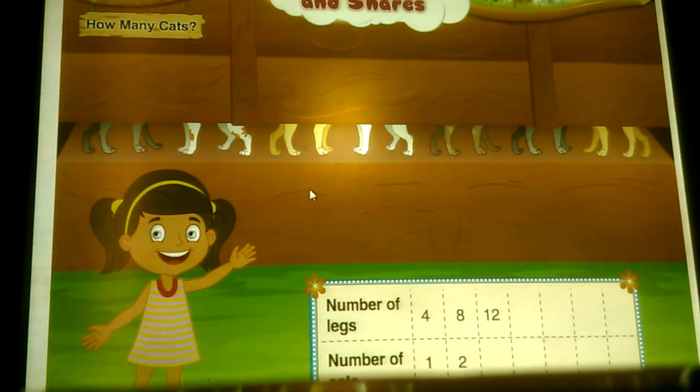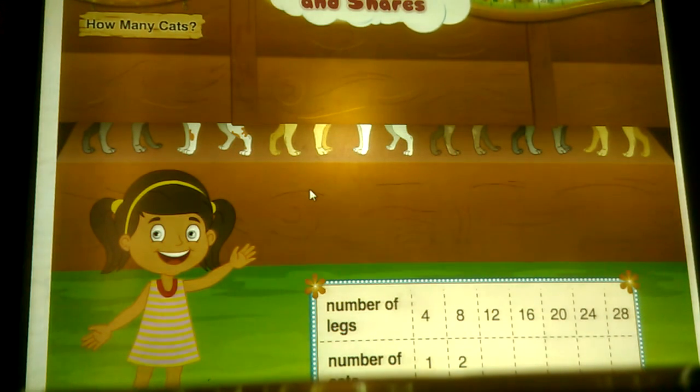In the first box of the first row, 4 is given. Adding 4 to 4, we get the number 8 in the next box. Thus, if we go on adding 4 each time, we get 12, 16, 20, 24 and 28. In the first row, we added 4 each time.